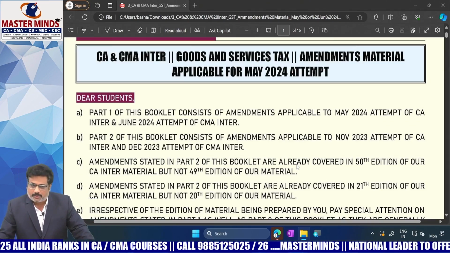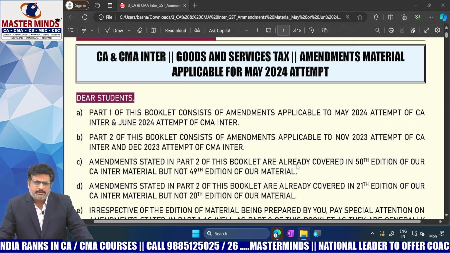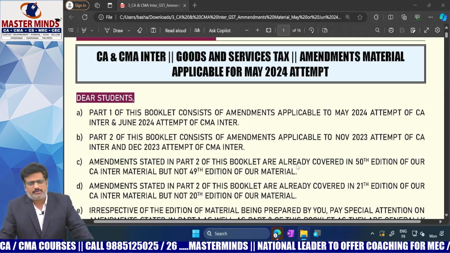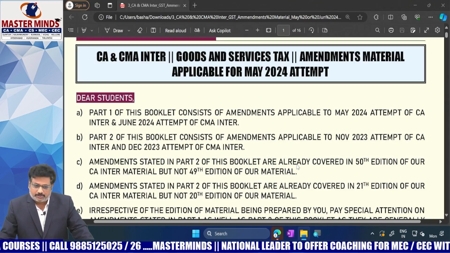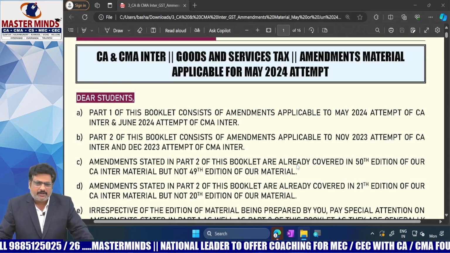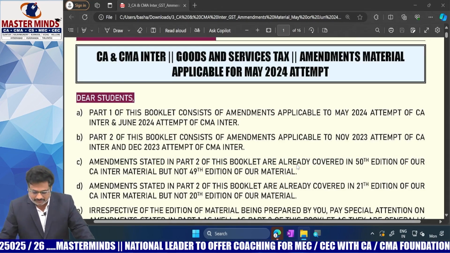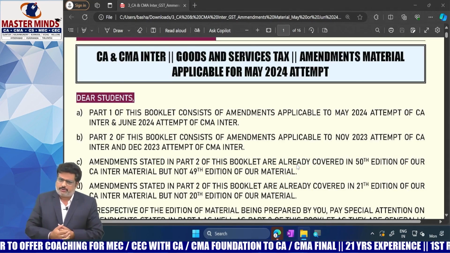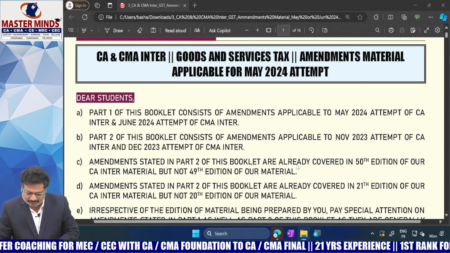If those things were not asked in the previous exam, there is every possibility that they can be asked in the current exam. So in order to make you familiar with those amendments, and to keep focus on them, they are also incorporated. So without any delay, now we are going to enter into the May 2024 attempt related amendments.